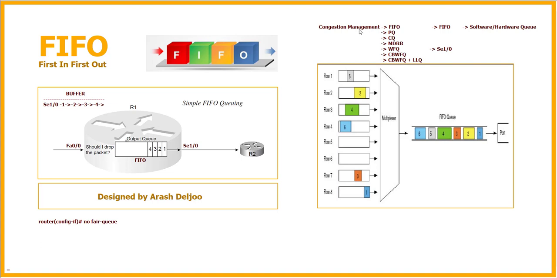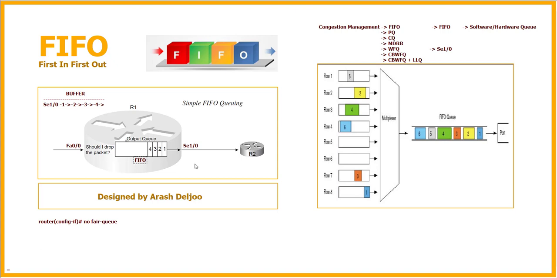Now we know about the simplest mechanism of queuing, and the name of this method is FIFO. Don't forget, FIFO is also useful for us. Assume that we don't have any queue at all, which means FIFO queuing is not available. The traffic cannot be saved into the buffer of the router. Because of that, the packets should be dropped, because the capacity of the hardware queue is not so high.